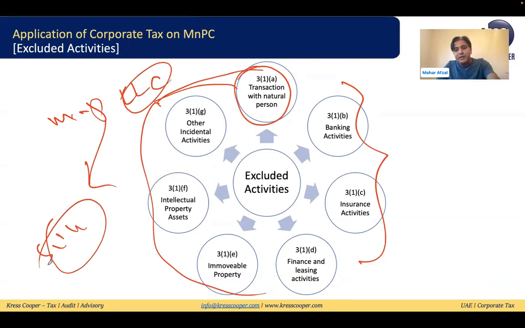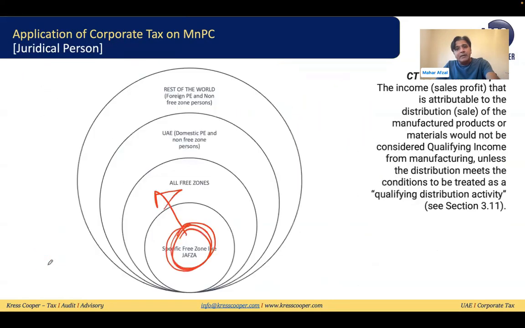Now there is a possibility that this qualifying free zone company is providing services to any other party which is on the UAE mainland or out of the UAE. That means this qualifying free zone manufacturing and processing company is providing services to a non-free zone person.